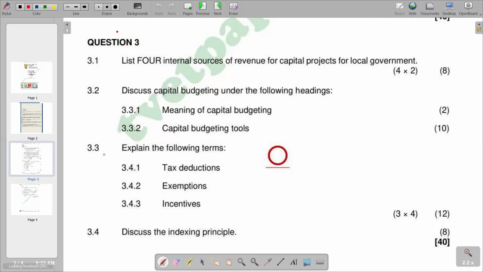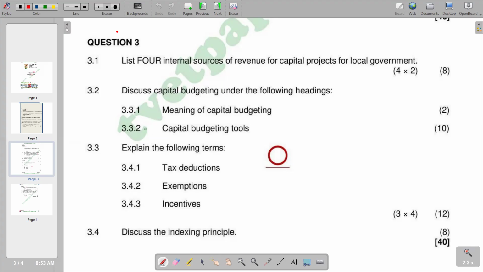Moving on to 3.3, you see that it says explain the following terms. We have our tax deductions. Obviously, when we are having a deduction, it means there is a reduction, and the deductions will be part of the expenses. So we have tax deduction as an amount deducted from taxable income, usually based on expenses such as those incurred to produce additional income. That is the description of tax deduction.